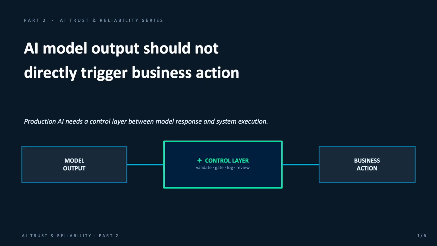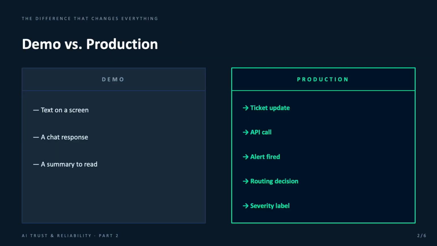That is the main idea. AI output should not move directly into business action without control. This is the difference that changes everything. In a demo, the output usually stops at the screen. It may be a chat response, a summary, a draft, or text that someone reads. If it is wrong, the damage is usually limited.